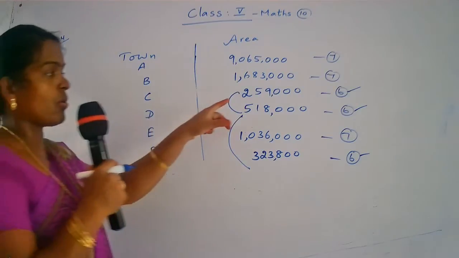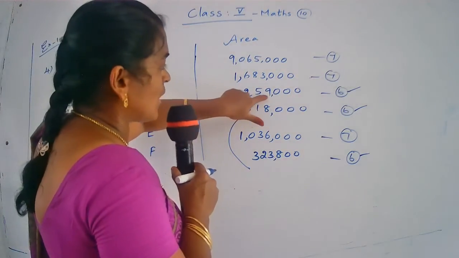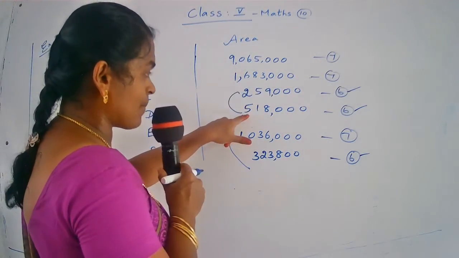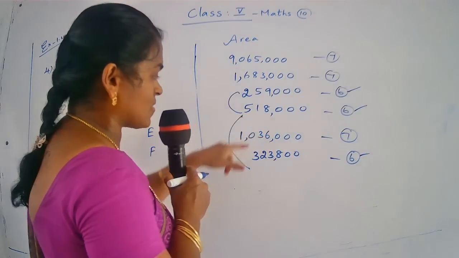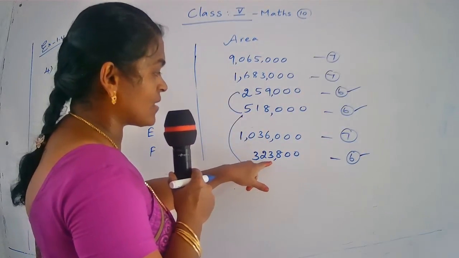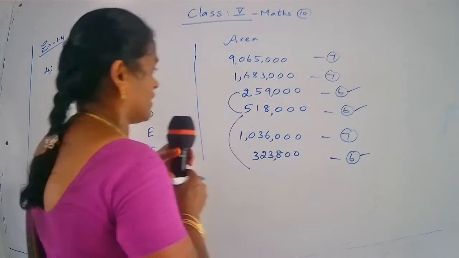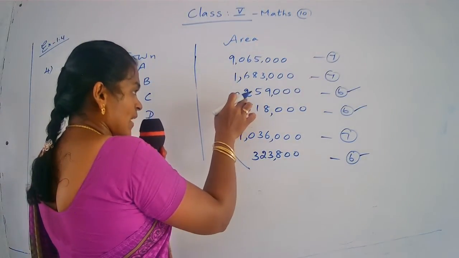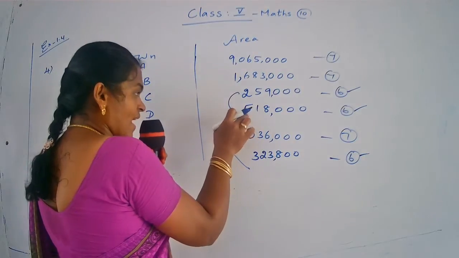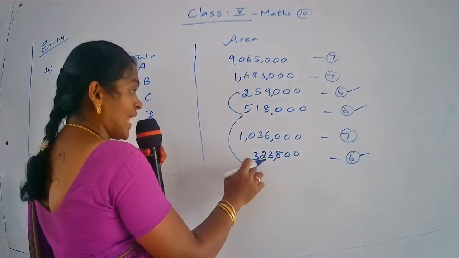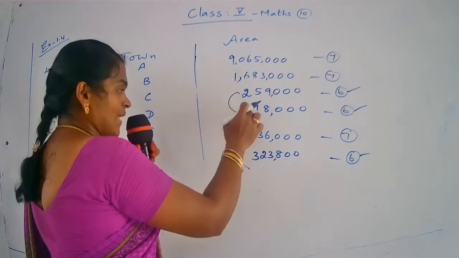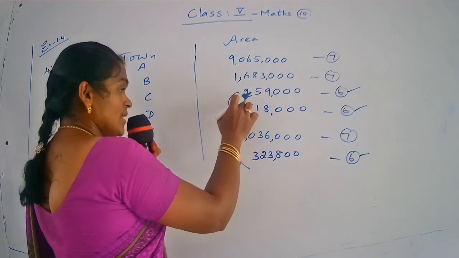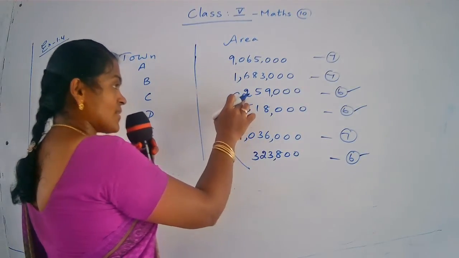Now you see here 259,000, 518,000, 323,800. Now compare the highest place value. This number has 200,000, this number has 500,000, this number has 300,000. So comparing these three numbers, this 200,000 is the smallest number.